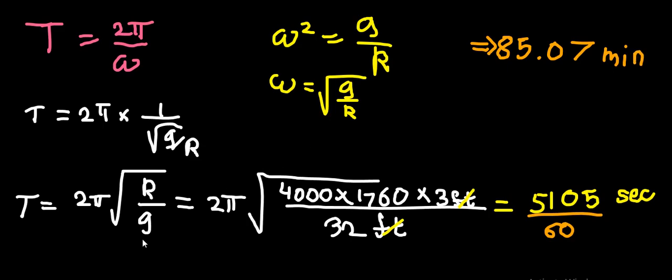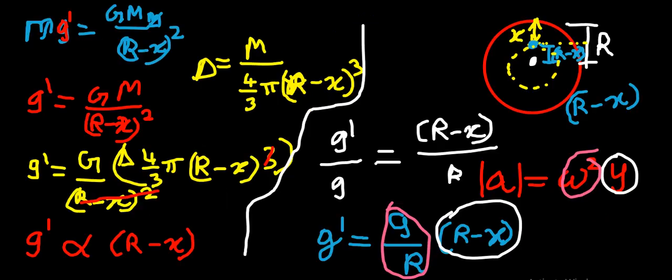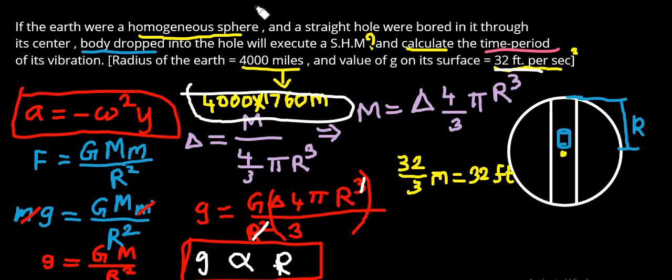So 85.07 minutes is the time period of the oscillation of the object which is thrown into this hole. And finally, thank you.